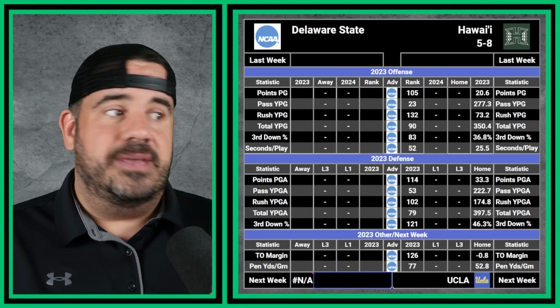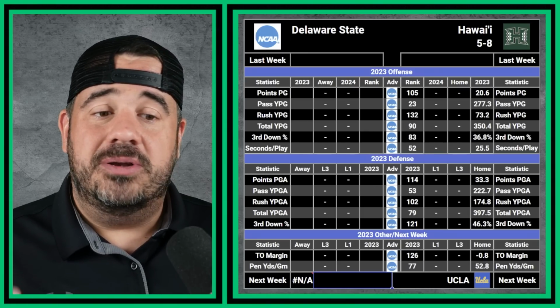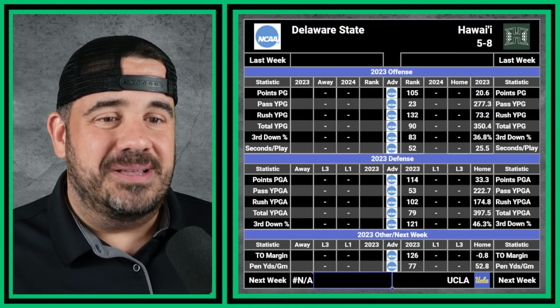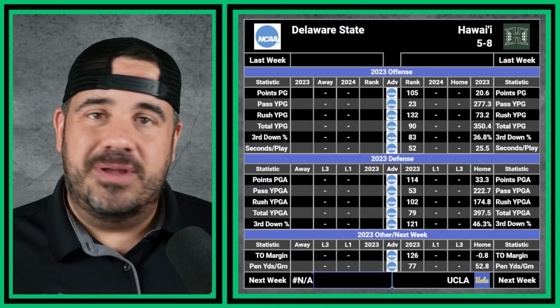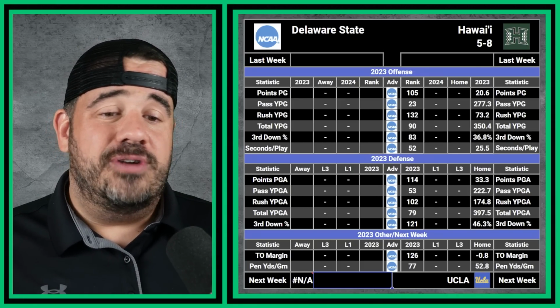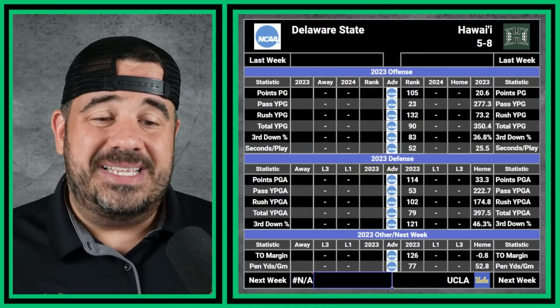You're barely FCS. So Hawaii, they were 20.6 points per game last year, 277 passing, only 73 rushing. That's not that good. You went 5 and 8 for a reason, because you've got to be able to run the ball a little bit too. 350 total is 90th out of all the teams. Third down percentage was middle of the road. Seconds per play, 52nd.